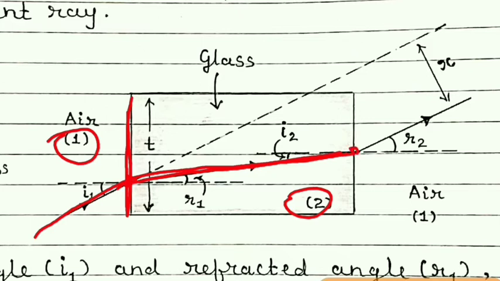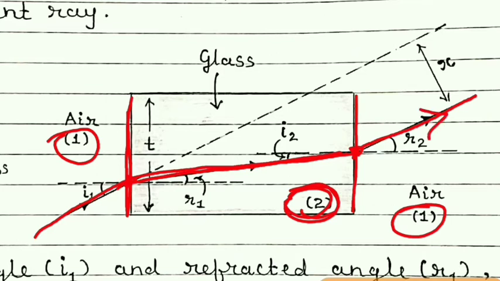Once again it is incident here. Now what happens? This is a line separating two media. One is glass medium and the other is air medium. So once again it will change its direction. This is the emergent ray now. It is emerging out of the glass. First of all, here it enters the glass and then here it emerges.